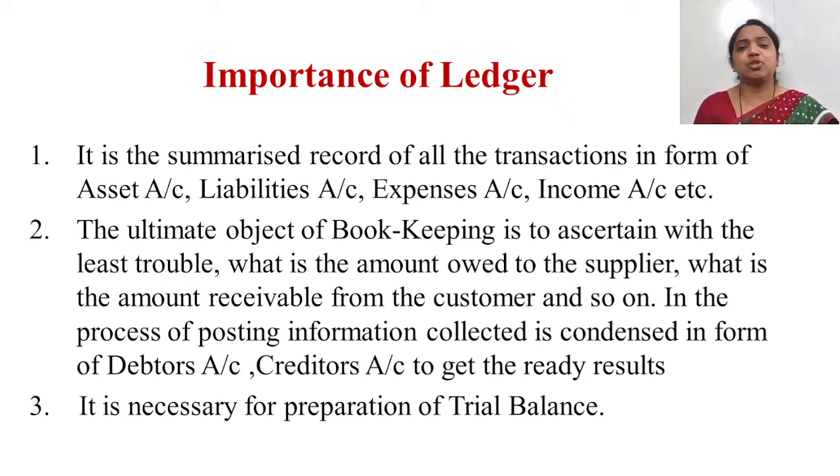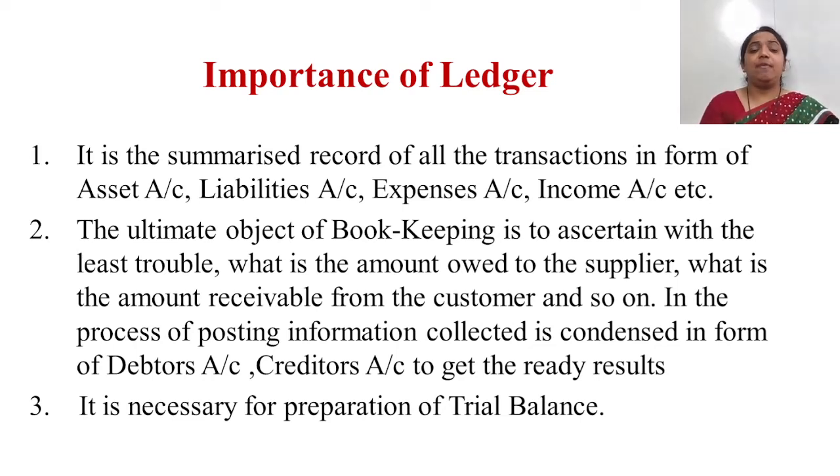The ultimate objective of bookkeeping is to ascertain with the least trouble what is the amount owed to the supplier, what is the amount receivable from the customer, and so on. So in the process of posting, information collected is condensed in the form of debtors account, creditors account to get the ready result.